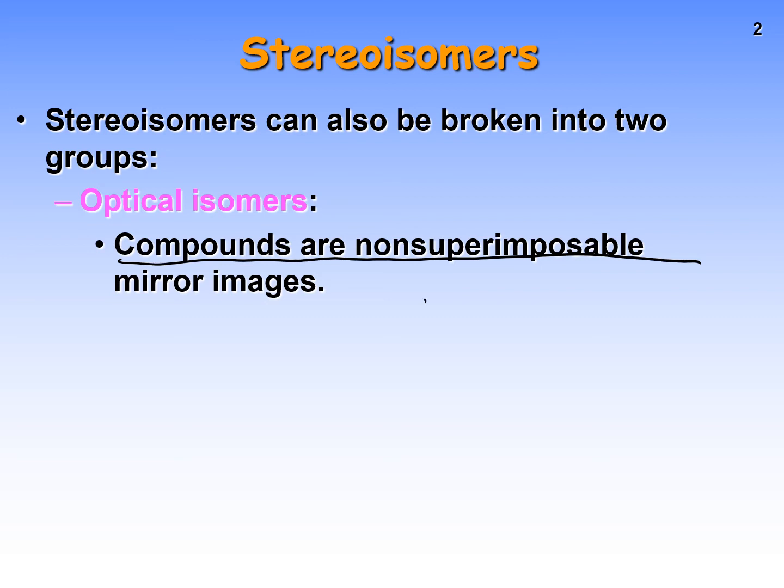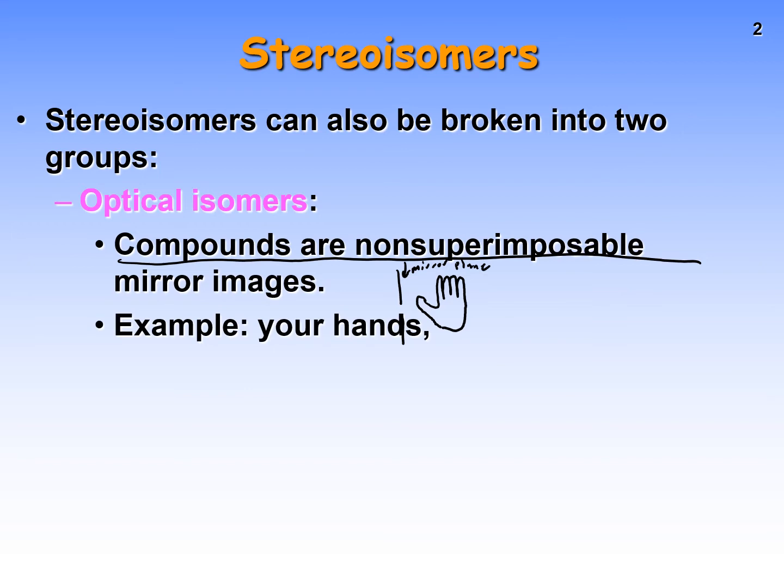Think about hands. We've got our thumb, and then we've got our fingers. If I have two hands next to each other, my left hand and my right hand, and this is my mirror plane, then my other hand is going to be like this, right?